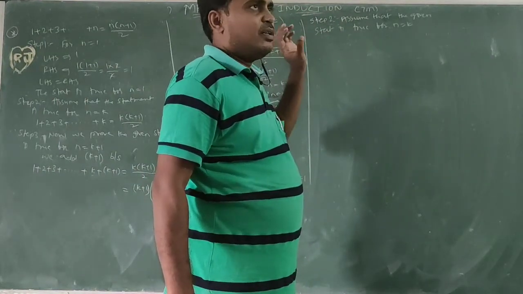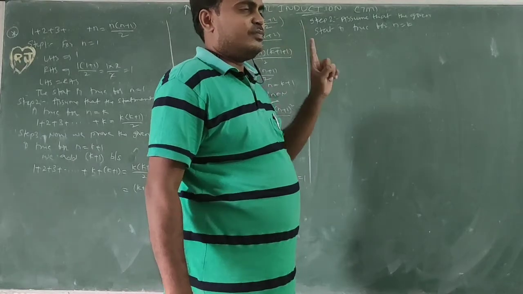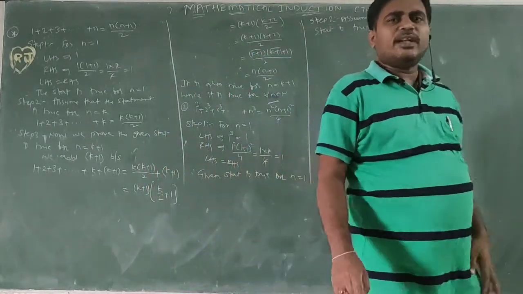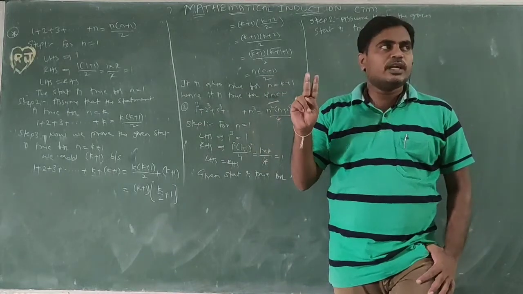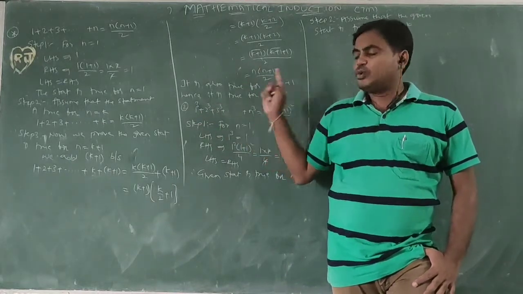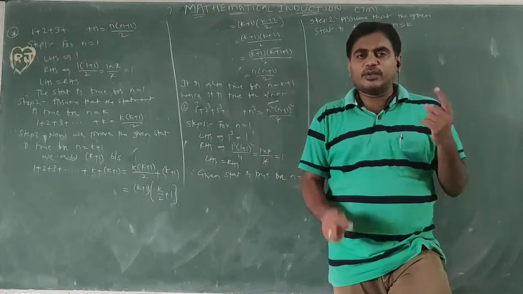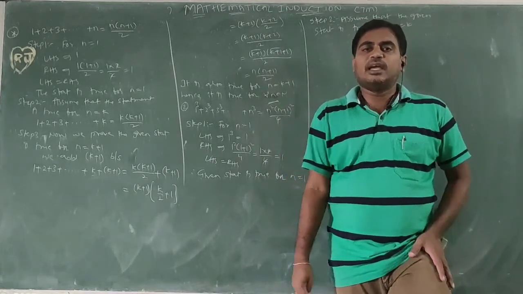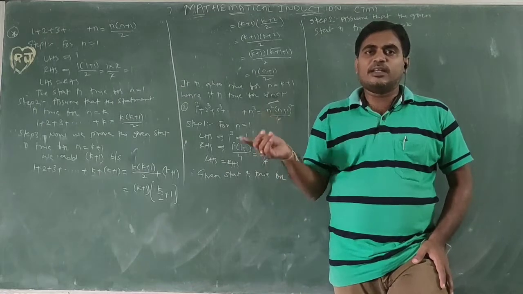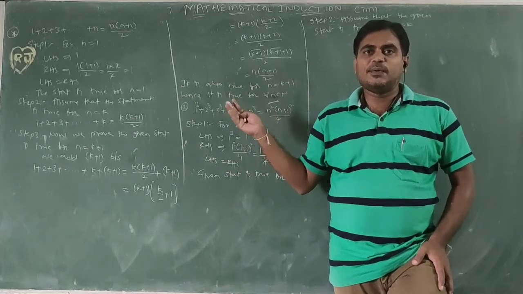So it is true for n equal to 1 means simply 1 cube. For n equal to 2, 1 cube plus 2 cube. For n equal to 5, 1 cube plus 2 cube plus 3 cube plus 4 cube plus 5 cube. For n equal to 10, 1 cube, 2 cube, 3 cube up to 10 cube.